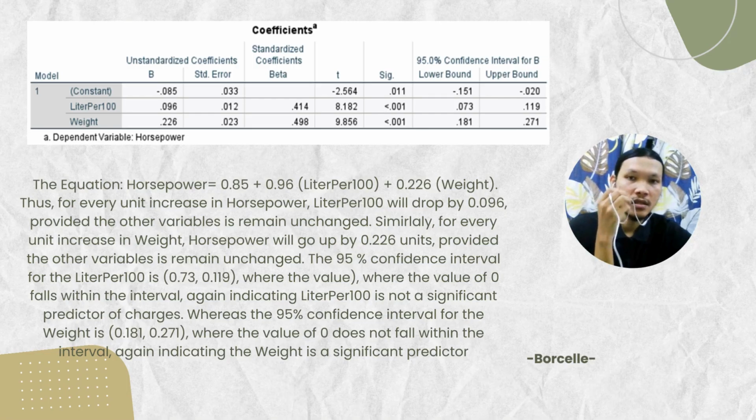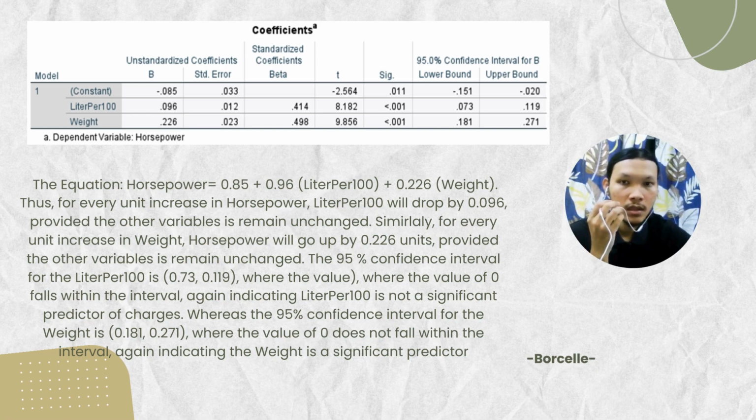For efficiency, the dependent variable is horsepower. The equation is horsepower equals 0.85 plus 0.96 liter per 100 plus 0.226 weight. Thus, for every unit increase in horsepower, liter per 100 will drop by 0.096 provided the other variables remain unchanged. Similarly, for every unit increase in weight, horsepower will go up by 0.226 units provided the other variables remain unchanged.